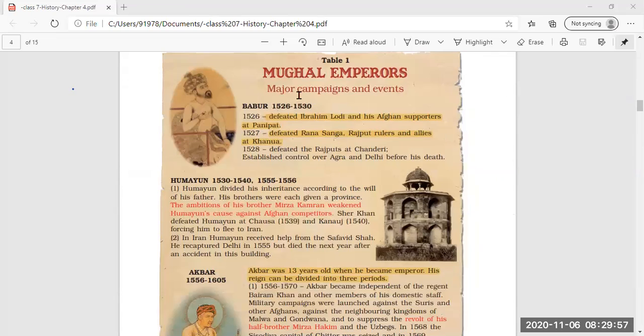Now, coming to table one, Mughal emperors, major campaigns and events. Which are the major campaigns and events? Babur ruled from 1526 to 1530, and in 1526 he defeated Ibrahim Lodi and his Afghan supporters at Panipat. Then in 1527 he defeated Rana Sanga. All these are the battles fought by different Mughal emperors at different times to expand their territories. Then in 1528 Babur defeated the Rajputs at Chanderi.